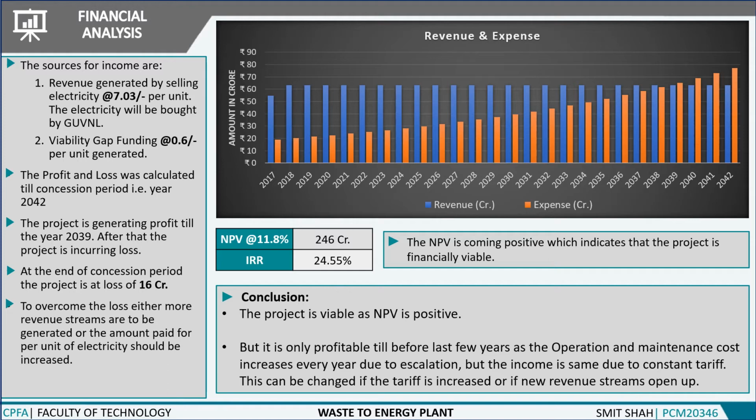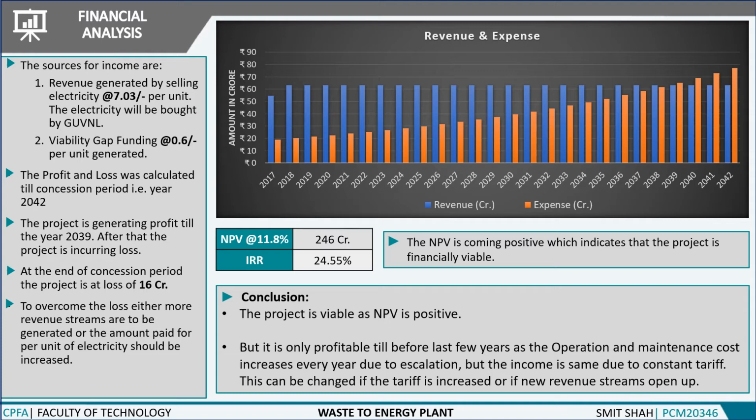From the graph, we can see that expense is more than revenue from year 2039, which means that the project is incurring loss. To overcome the loss, either more revenue streams are to be generated or the amount paid per unit of electricity should be increased.